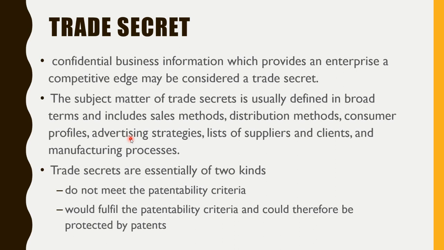So a patent becomes public after 20 years. Trademark, no, trademarks do not become public. If the owner doesn't pay the renewal fee, then it will become public. Otherwise, it will be continued as many times as he wants. Then copyright will become public after 60 years of the death of the author, right? So every creation will become public. But if the owner doesn't want to make it public, he keeps it as a trade secret, right? So he doesn't share it anywhere.